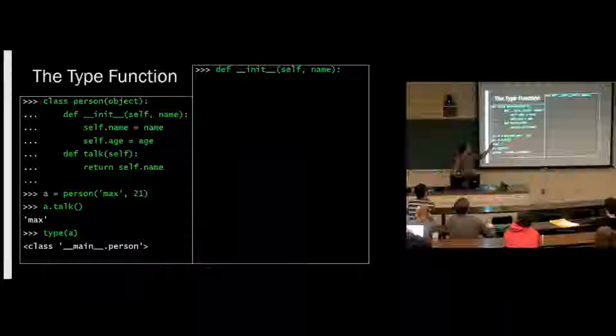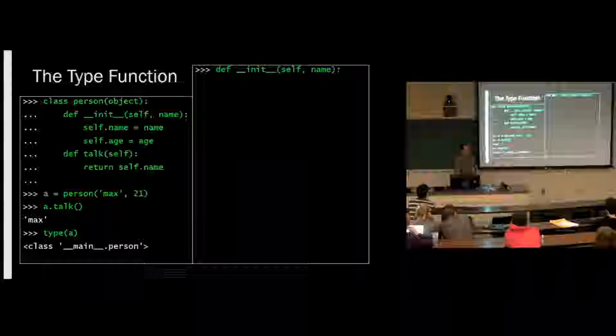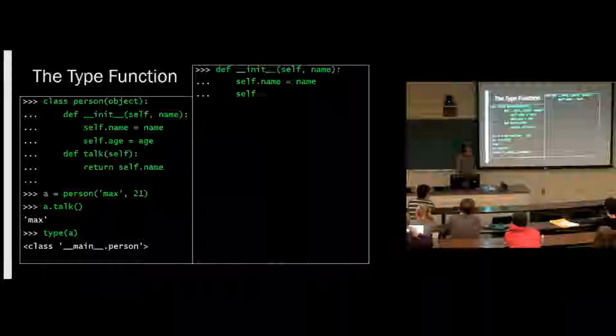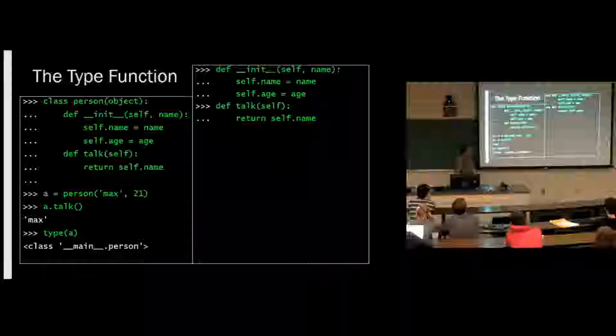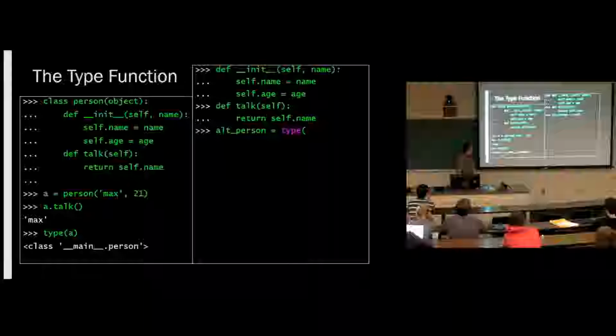We could define the init method, but notice we're not inside a class definition right now. We're just defining a method, a function. This function takes in self and name. We don't know what self is. We're not in any class. So self is kind of just some name. And then we do exactly what we did in the class. And we've got a talk method also.